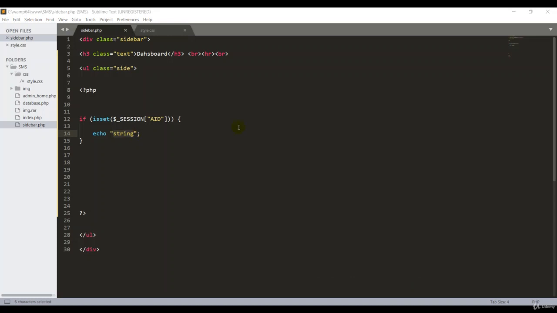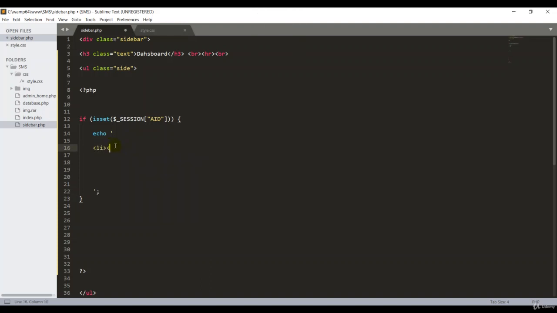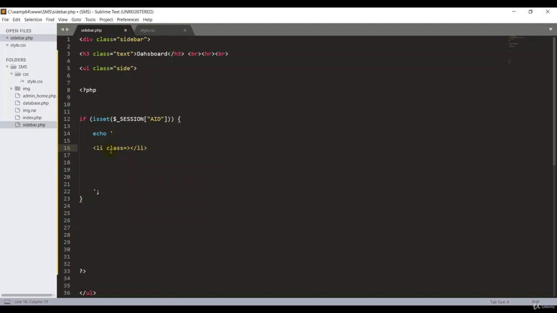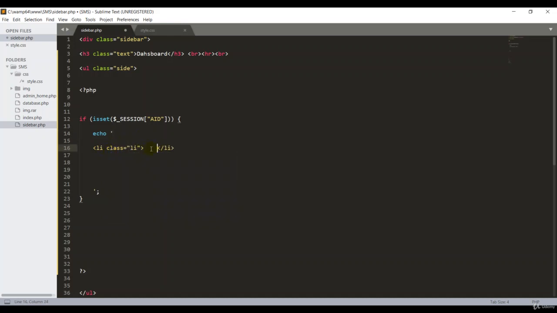Now let me create a list from a dashboard. I will take this out first, I don't want this one. I want to start with a single quote, which is important because the double quotes are going to be used inside the list. So let me start with the list tag, li. Lowercase is important. Open and close li. First of all, I want to create the class for CSS. Double quote, this is called li. Then between these two tags, I can create one anchor tag, a, open and close.